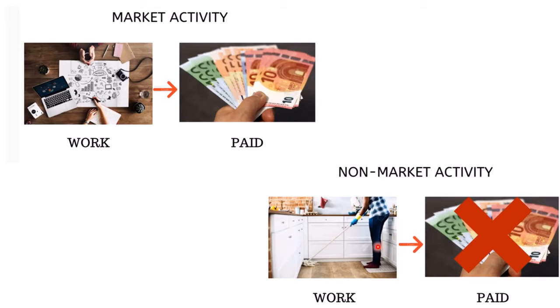Since non-market activities are carried on by women and are not paid, they are not included in the national income. However, if you employ someone for cooking and pay them, then that is included in the national income. So culturally we see in India, men go out to work and women remain at home, doing all the work for which they were not paid.